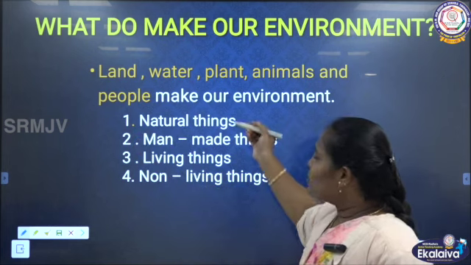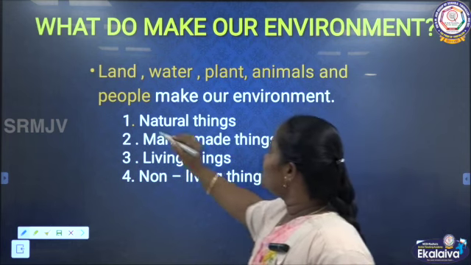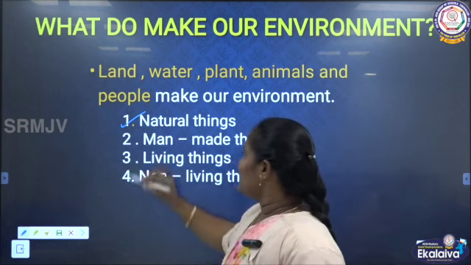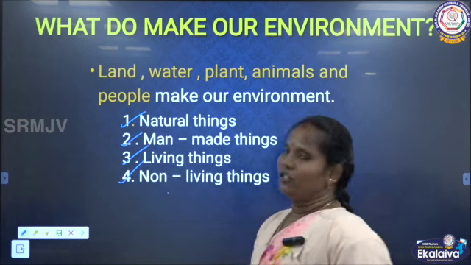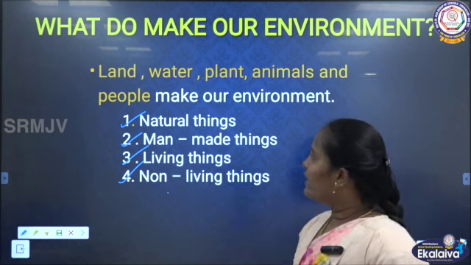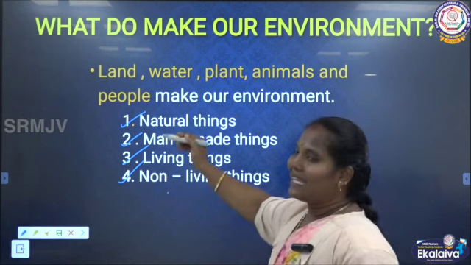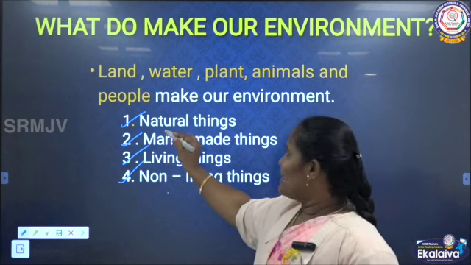Then based on this environment we can categorize it into four. What are they? First one is natural things, then man-made things, living things, non-living things. So these things are called our environment. Based on the things, we can categorize our environment. Four things are there. One is the natural things.